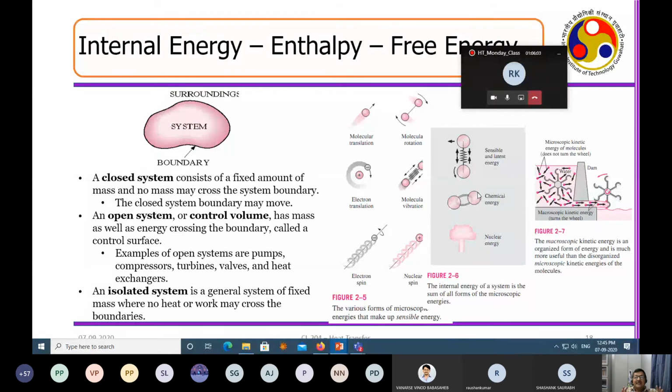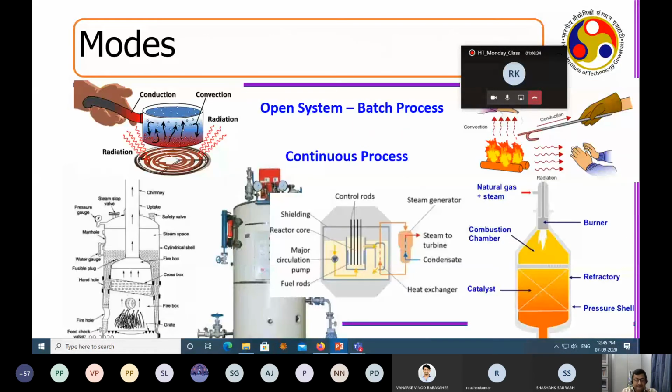So as such, the internal energy of the process has one part, which is the energy that is not available to you. On the other side, if you really generate a hydrostatic head, that generates a potential energy, and that potential energy is a macroscopic form of energy, which compels the impeller to rotate. So for a closed system, it is an internal energy. For an open system, the total energy is an enthalpy, and the energy that you work with for engineering calculations is the free energy of the process.